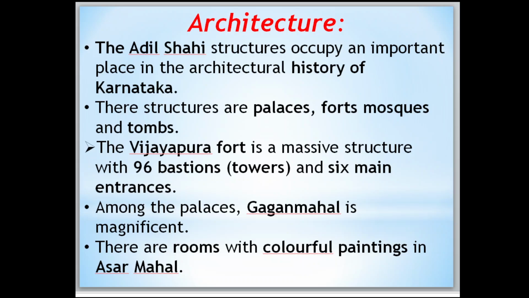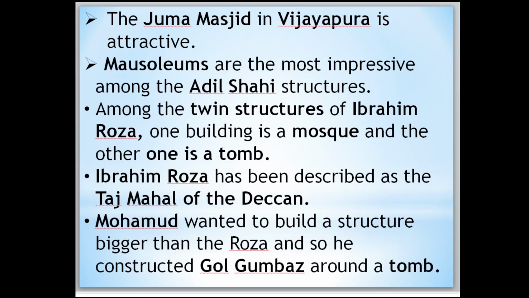Among the palaces, Gagan Mahal is very magnificent. In Gagan Mahal we have rooms with colorful paintings, and such painted rooms are also there in Asar Mahal. Now move to the next: the Jumma Masjid in Vijayapura, which is also very important and among the most impressive Adil Shahi structures.